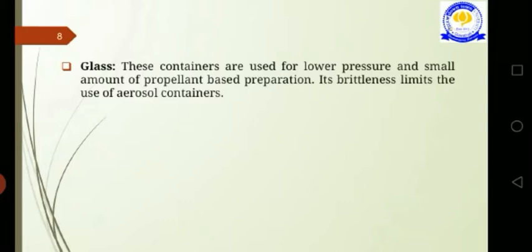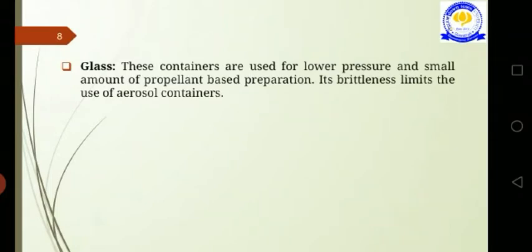The next one is propellants. The propellant is responsible for developing the proper pressure within the container, and it expels the product when the valve is opened, and aids in the atomization or foam production of the product. There are mainly two types of propellant used in aerosols: hydrocarbon gases, which are propane, butane and isobutane, and compressed gases. The compressed gases are nitrogen, carbon dioxide and nitrous oxide.